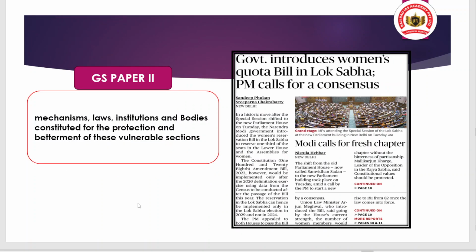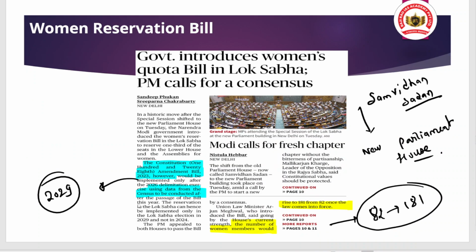So now moving on to the second article, GS paper 2, which will cover the women reservation bill. When we talk about women, they represent 50% of India's population. But when we talk about their political representation in Lok Sabha, it is only 14%. That means it is very much less as compared to the population. So there was a need to improve women's participation in politics and to empower women in politics, and there was a need to reserve some of the seats for women.